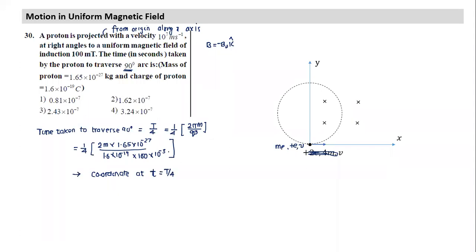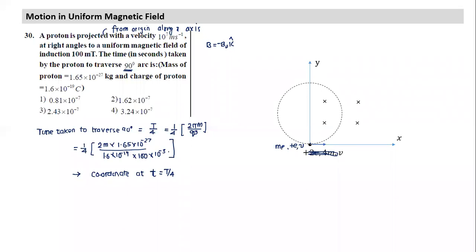Once this information is given, can we calculate the coordinate of the particle at time t equal to T by 4? R root 2 comma R root 2? R comma R. Wow. So are we able to visualize what will happen here? First we need to visualize which direction it will move in. When I draw this figure, this is clear. The force will first, what I need to figure out, okay, I have drawn this figure, and after drawing it I need to figure out where the center will lie.